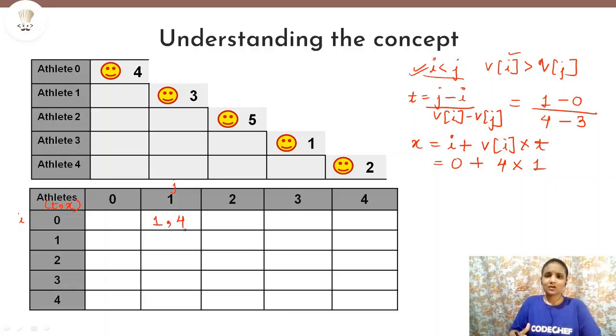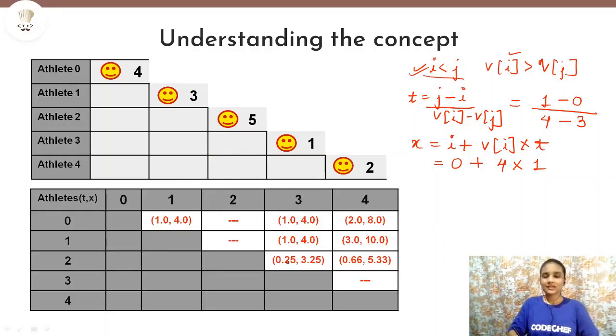Now these values can also be decimals because this is a continuous race and these people can intersect at any point of time. If we calculate like this, taking these formulae, for each pair of athletes, then this is the scenario of time and distance pairs that we will get for each pair of athletes. Why for athlete 0 and 2 is it blank here? Because the velocity of athlete 0 is not greater than the velocity of athlete 2.